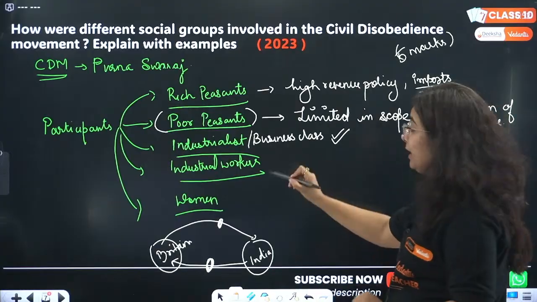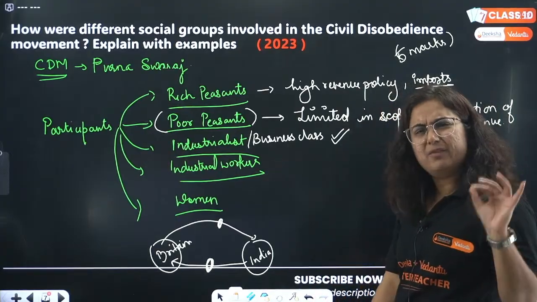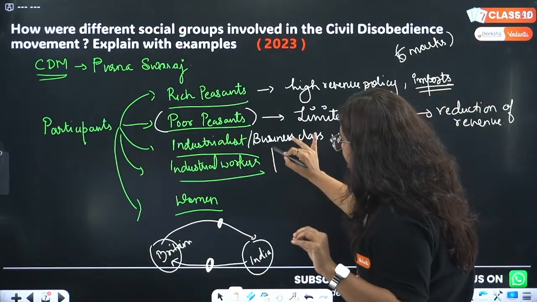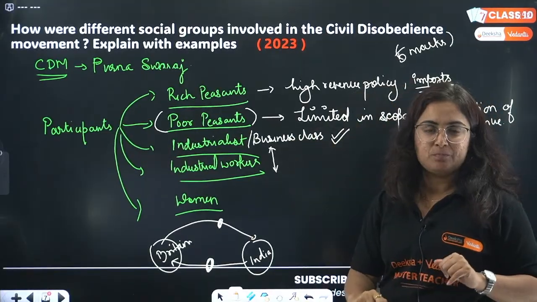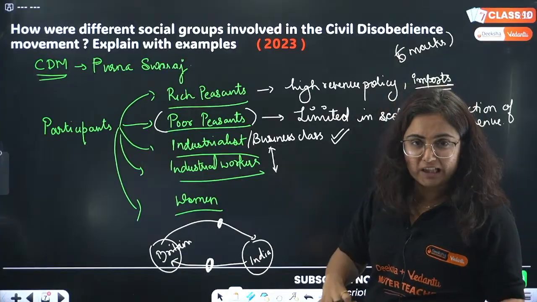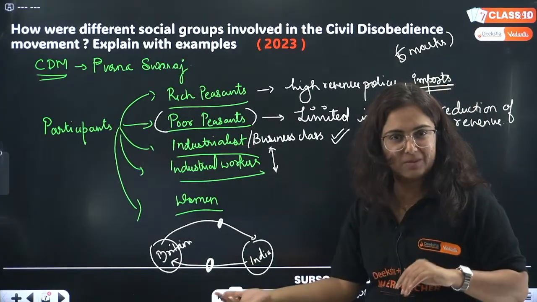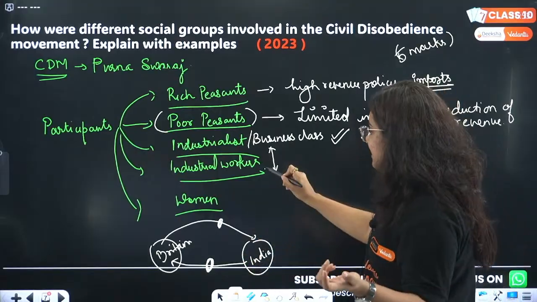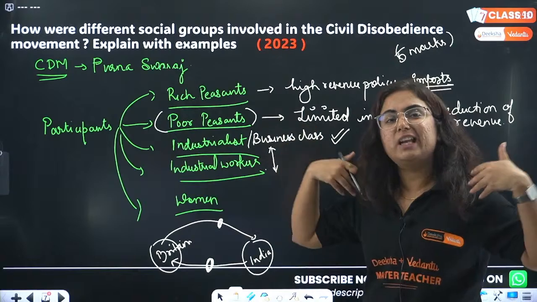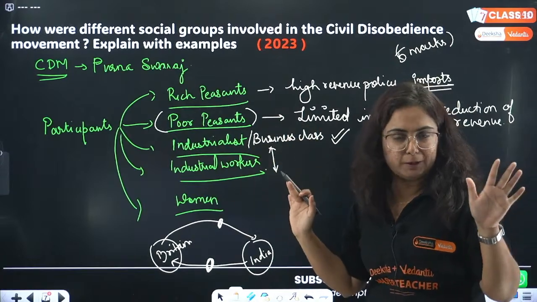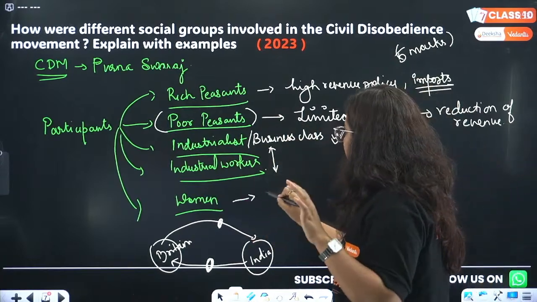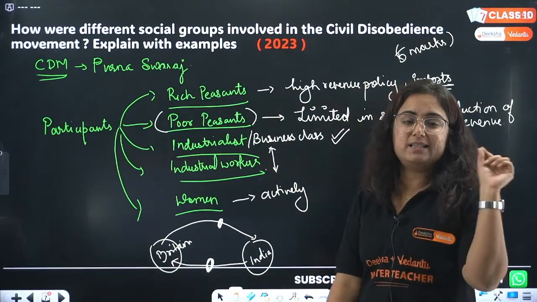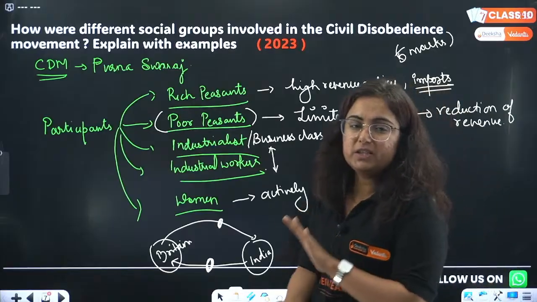But when we talk about industrial workers, they were limited in scope. Why, beta? Because they were not friends of the business class. The business class was supporting Congress. Obviously, political parties run on money, right? And hence these workers were not interested because they knew that their demands would not be fulfilled. And when we talk about women, yes, they participated actively in this CDM, that is the civil disobedience movement.